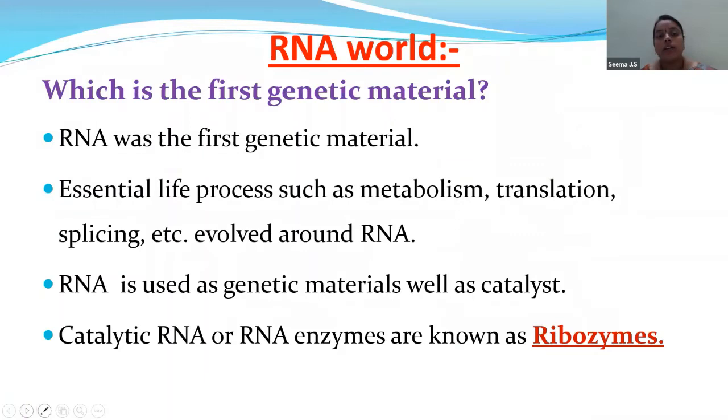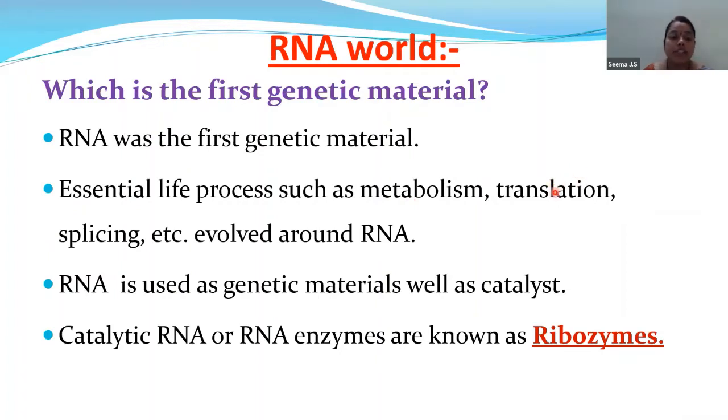Now, the RNA world. What is the first genetic material? So children, as we all know, DNA has evolved from the RNA after a very long time. The very first genetic material on earth was RNA. We know the full form of RNA? Ribonucleic acid. There are different essential processes which are related to RNA. What kind of processes? Many processes like the metabolic processes, which are directly related to metabolism, that is the translation process.